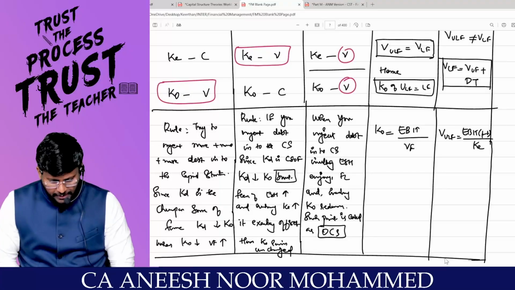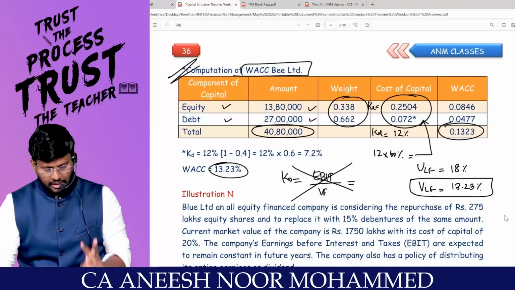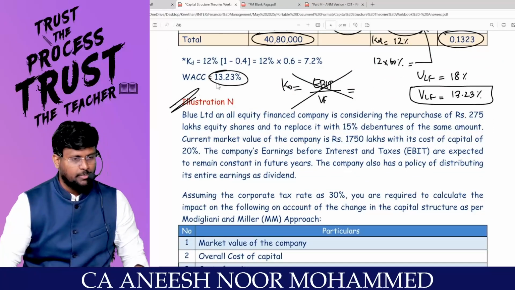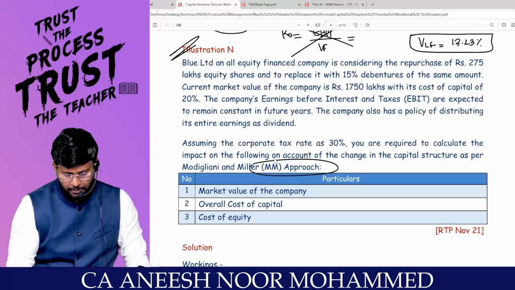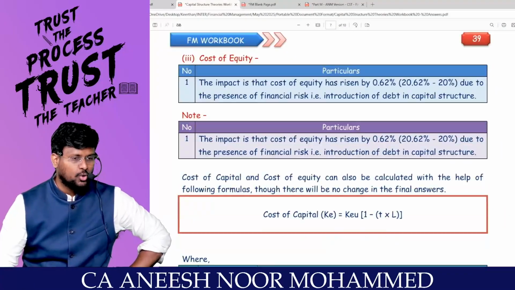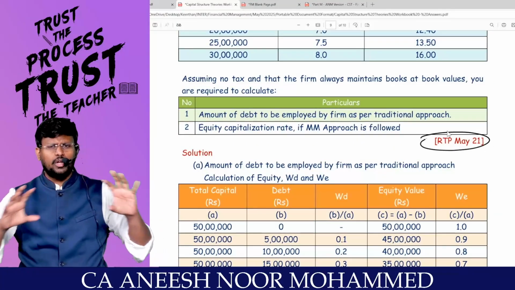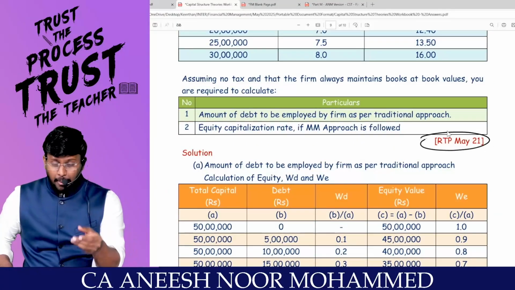Comfortable? With this, my dear lovable students, the concept revision of the first chapter, that is capital structure theories, comes to an end. And we have done with question number 1, which is question number 8. In the coming slot, we'll be solving MM again. You have to revise the theory, whatever we have done. We'll be discussing two super questions, a past examination question and an RTP question. Have a full revision of theory: NI, NOI, traditional, MM without tax, and MM with tax.